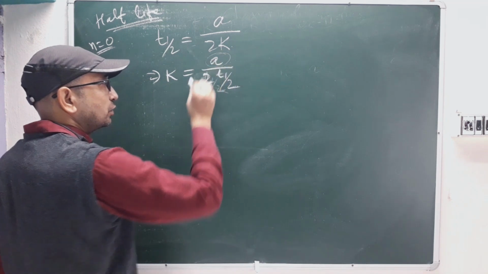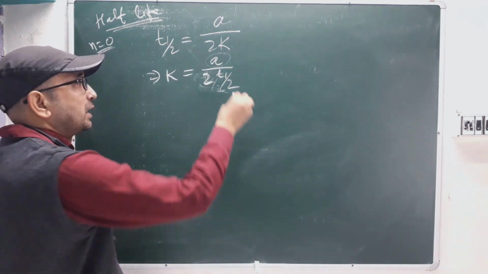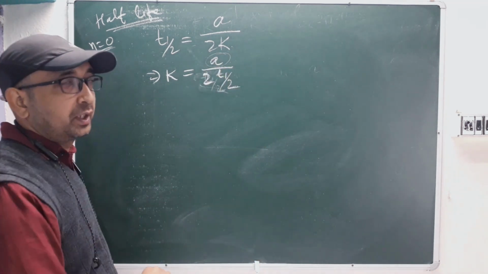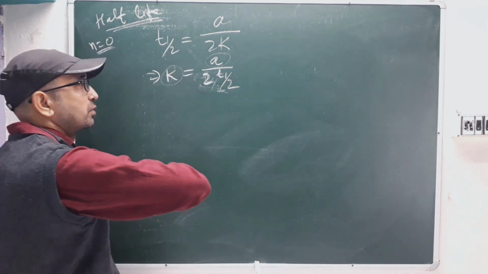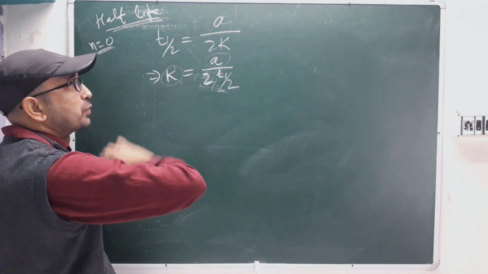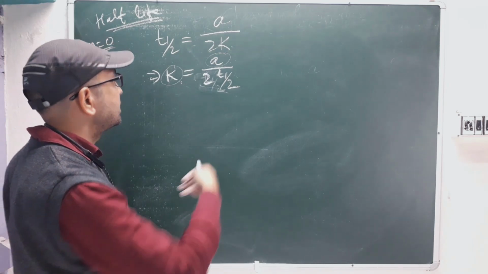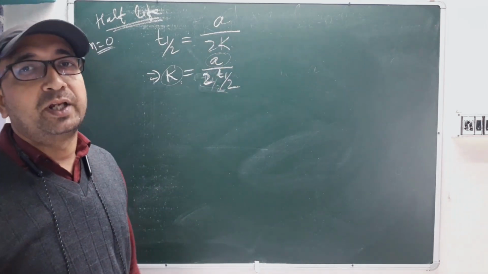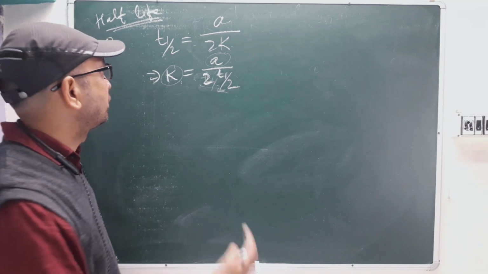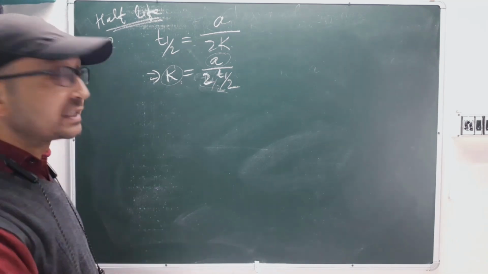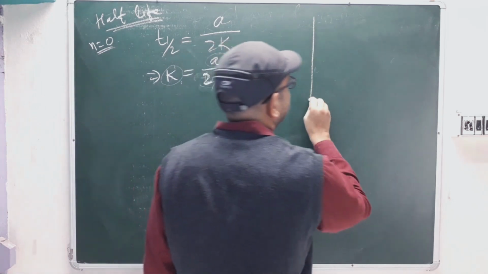They'll give you the concentration in mole per liter, and the t half value, and ask you the rate constant of this equation. So you have to put in this formula. Just rearrange the formula and practice it. By rearranging you will get to know many things, and when you are practicing you'll get to know many things. Now we'll see how the graph works.